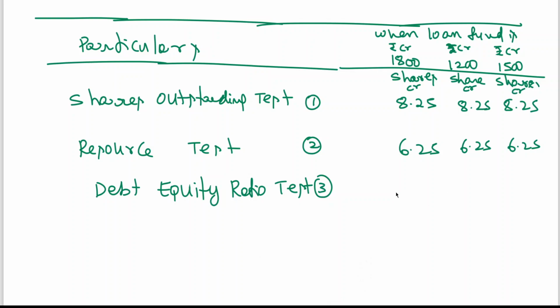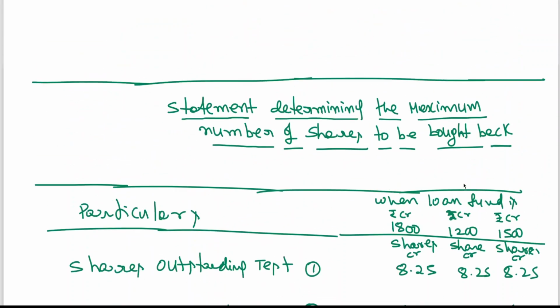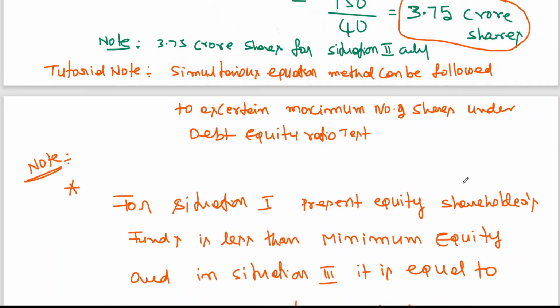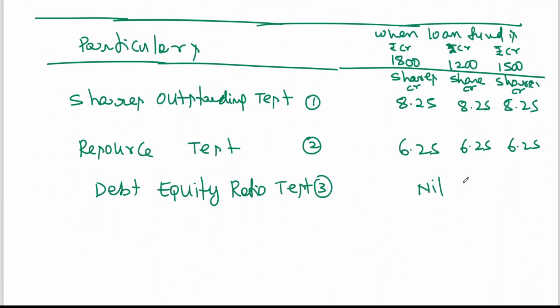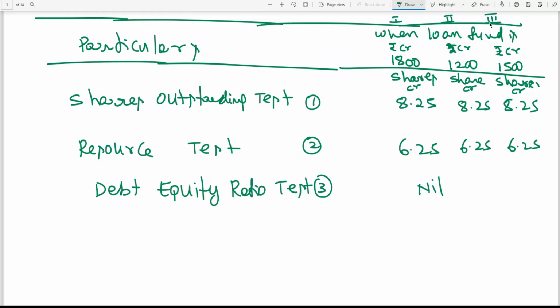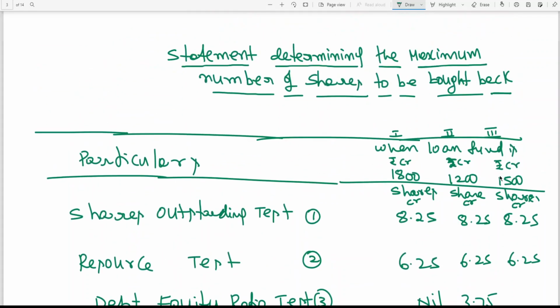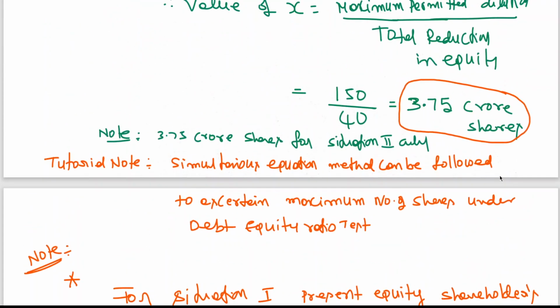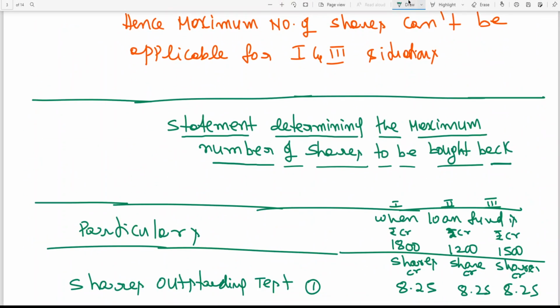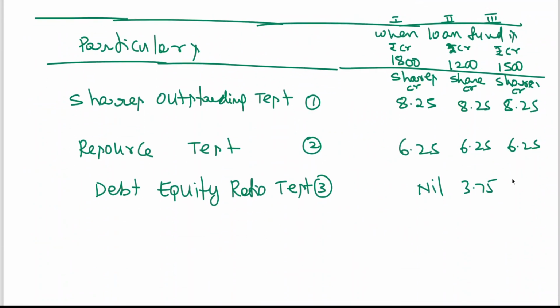Shares in crores. Debt equity ratio test, I told you, here we got nil, no value. Here just now we got 3.75 crores applicable for situation 2. Again, this can be taken as situation 1, 2, 3. We got 3.75 crores. Clear to all of you? I think I have given very detailed information. 3.75 crores shares applicable for situation 2. Here nil.